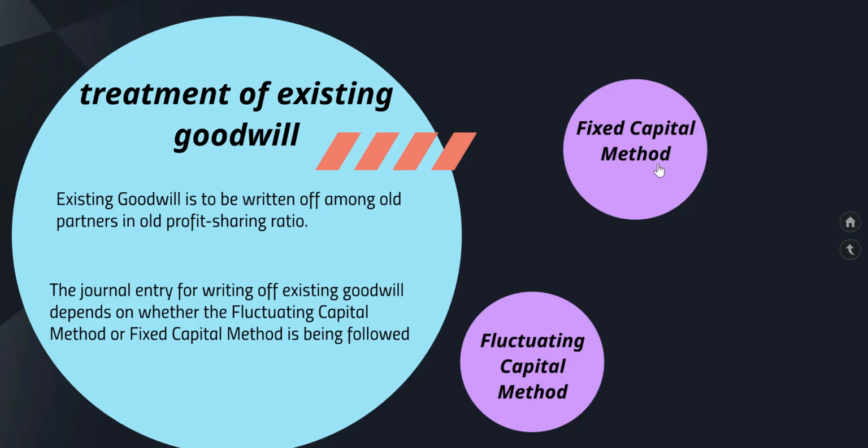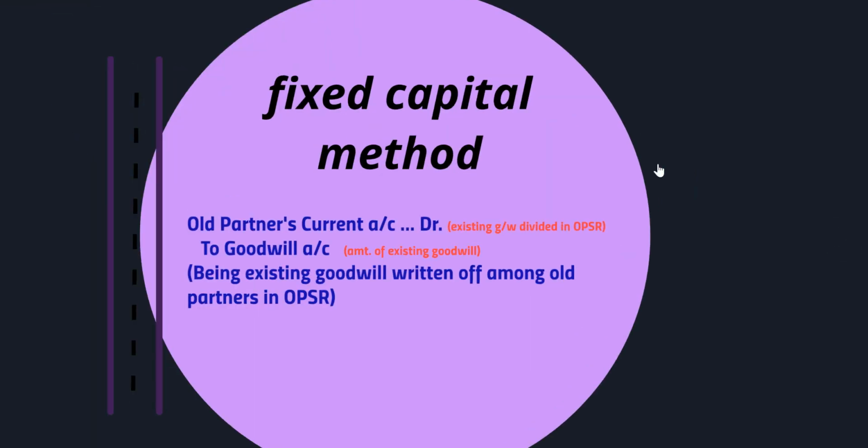Now, if the fixed capital method is being followed, we need to write it off among old partners' current accounts in old profit sharing ratio. So the journal entry would be old partners' current accounts debit to goodwill account. We will credit the goodwill account with the amount of the existing goodwill and write it off among old partners' current accounts in their old profit sharing ratio.